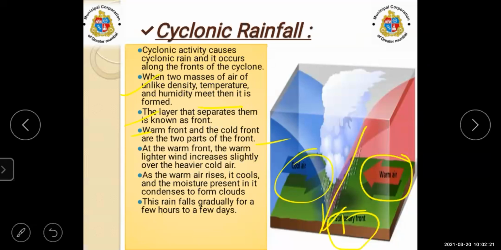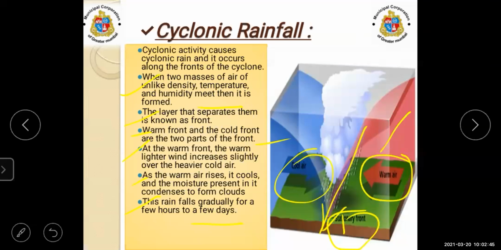At the warmer front, means this side, the warm lighter air rises slightly over the heavier cold air. As the warmer air rises, it cools and the moisture present in it condenses to form clouds. This rainfall continues gradually for a few hours to a few days.